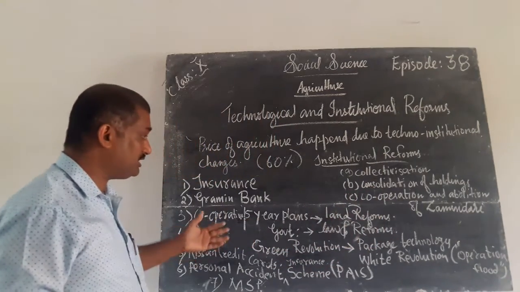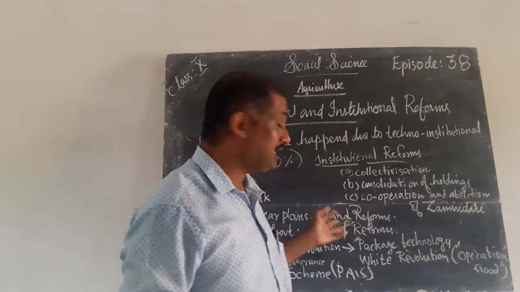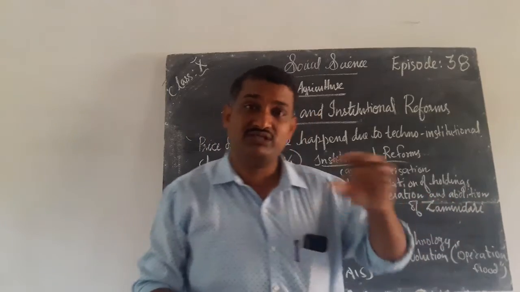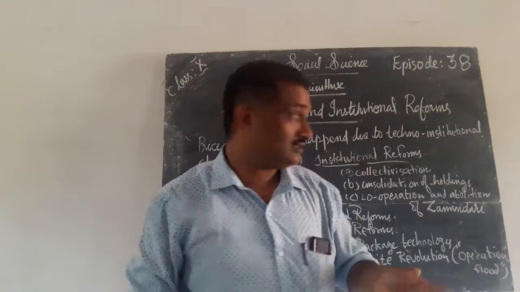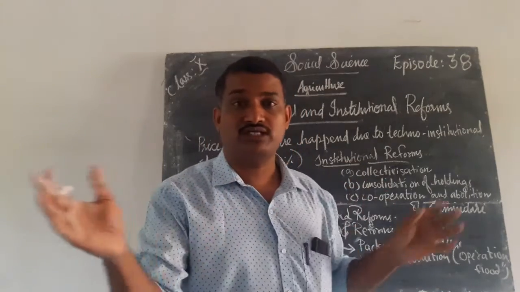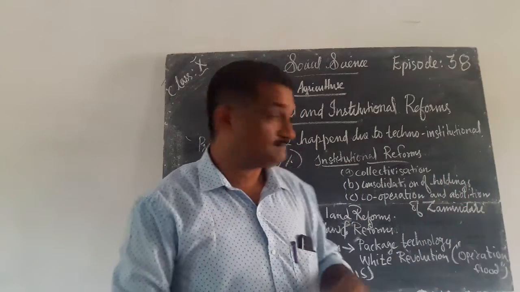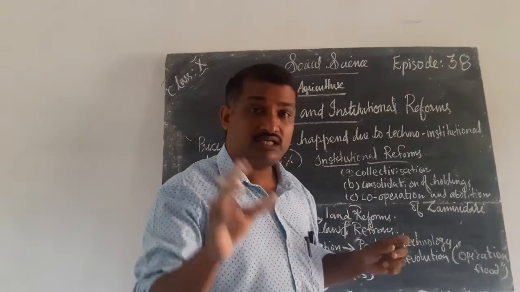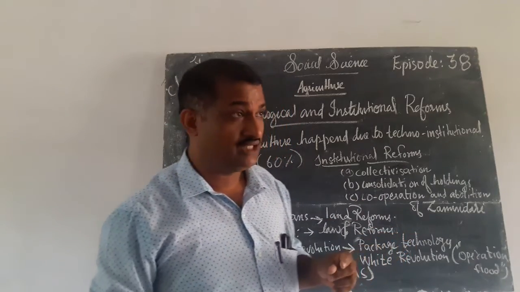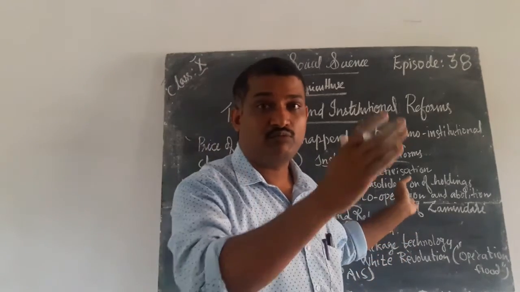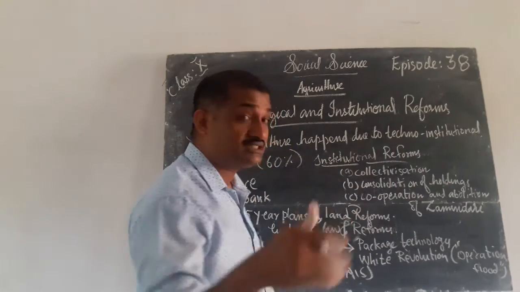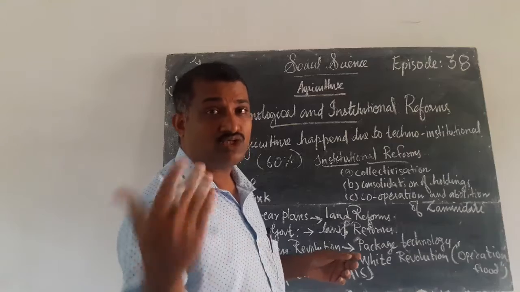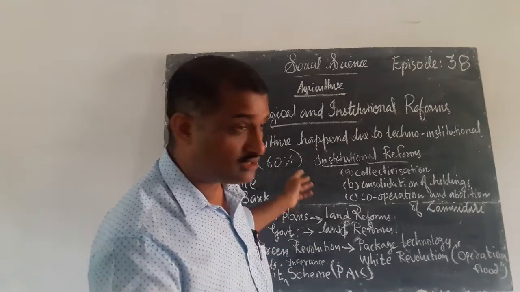They gave more importance to these land reforms. The Jamindars were avoided, and more opportunities were given to collectivization. Then the consolidation of the holdings was collected together. Next, cooperation. Then cooperative societies were made, and Jamindars were abolished. These are the reforms that were taken by our government. These were the steps introduced by our government to reform agriculture. I hope that you understood this much.